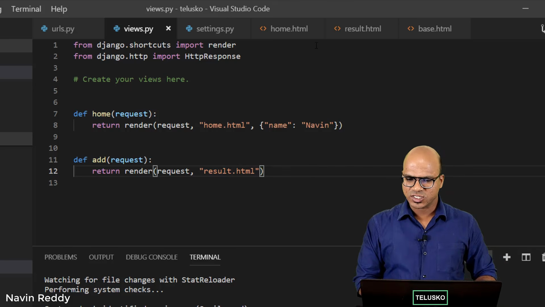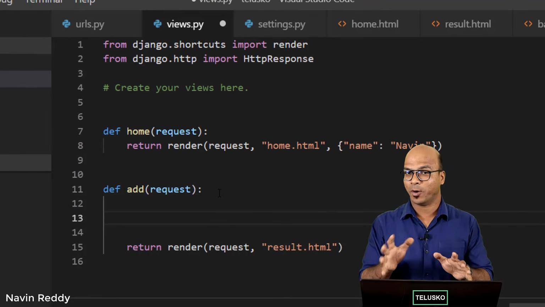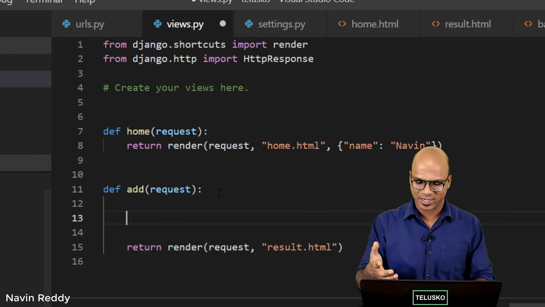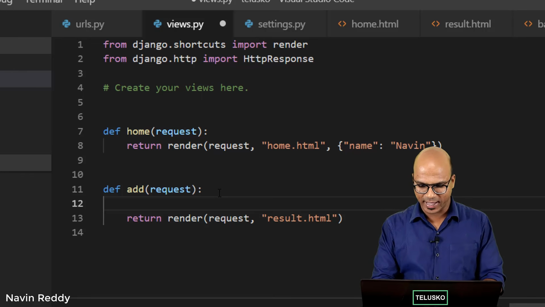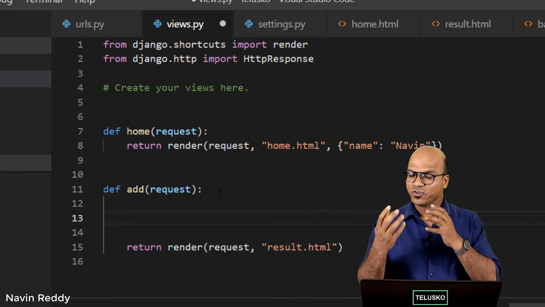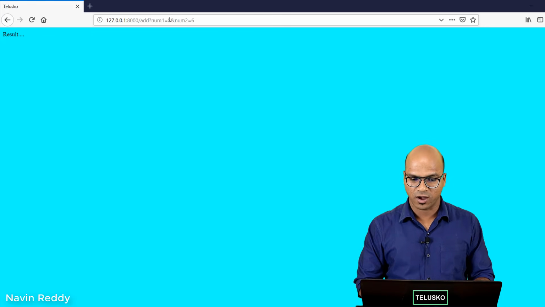To achieve that, we just have to go back to our views, and here we have to perform the operation. This is Python code, right? So you can perform the operations here. So let's go back, and now we'll simply say, we have to first fetch the values, right? We have two values, and those two values are 5 and 6.